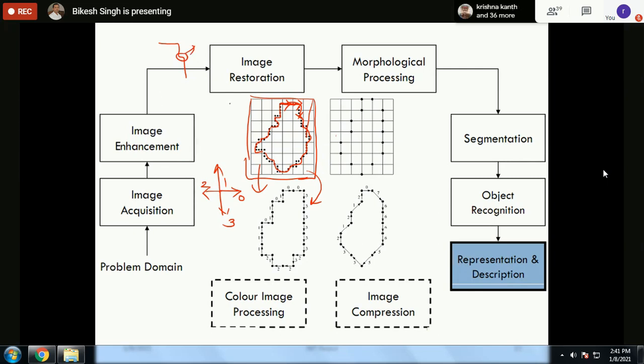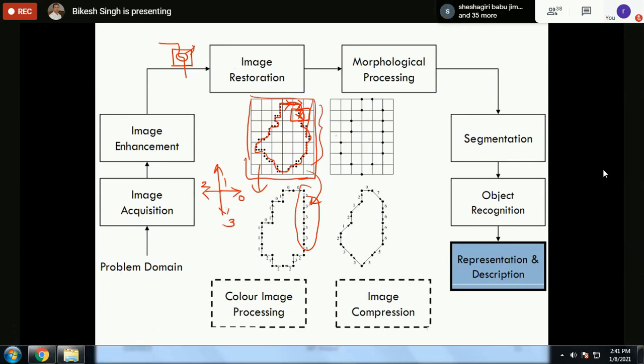Why it is not considered? Because it is coming in the same quadrant. This is one quadrant. So if it is coming in the same quadrant, this small change is not considered. That's why this line is coming as a straight line, because the changes on this side in the vertical area are small.